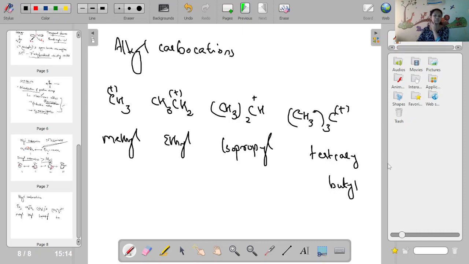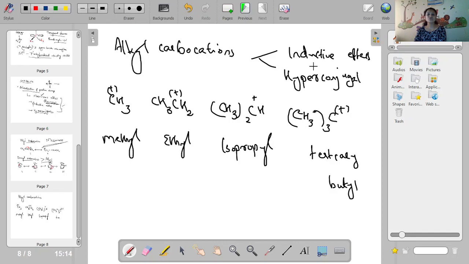So these are some carbocations, and here we have 2 points. One is inductive effect, which we will discuss later, and second one is hyperconjugation. So you simply write the 2 points. Because of inductive effect and hyperconjugation, the stability of alkyl carbocations is in the order of tertiary butyl greater than isopropyl, which is greater than ethyl, greater than methyl.